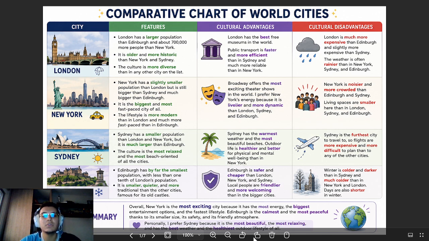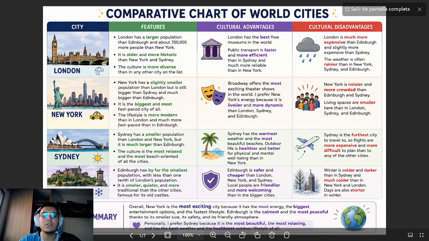Cultural advantage for Edinburgh: Edinburgh is safer and cheaper than London, New York, and Sydney. Local people are friendlier and more welcoming than in the bigger cities. Cultural disadvantage: winter is colder and darker than in Sydney and much colder than in New York and London. Days are also shorter in winter.